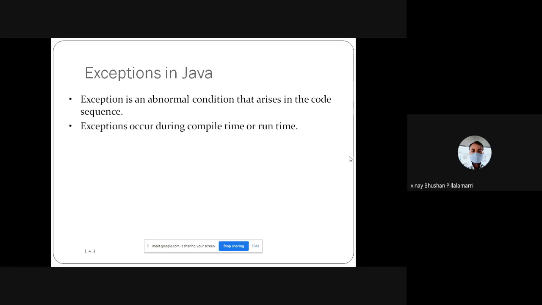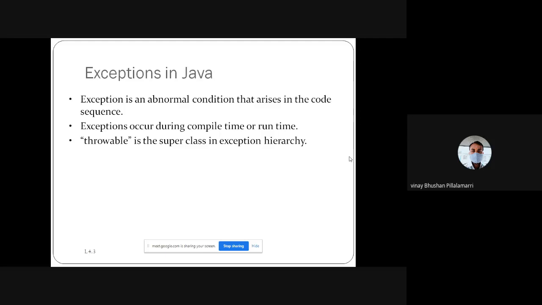As I said, exceptions may arise during compile time or runtime, stopping the program flow, either at compiling time or at runtime. Exceptions can be thrown by a programmer, a compiler, or the runtime. We have many possibilities to stop the procedure of the code sequence.